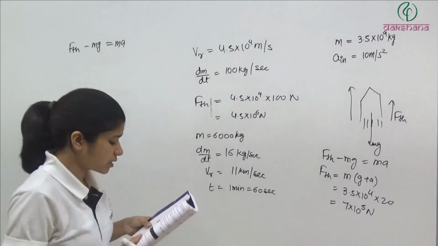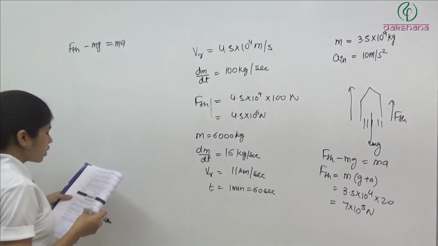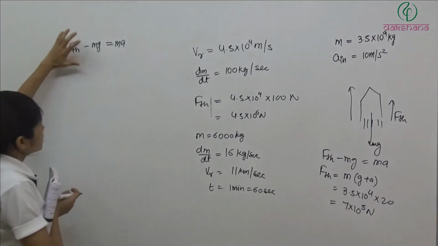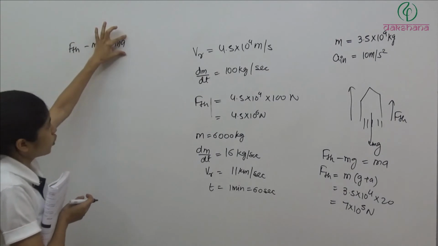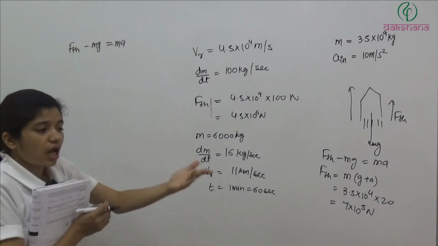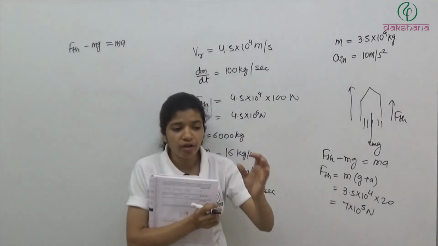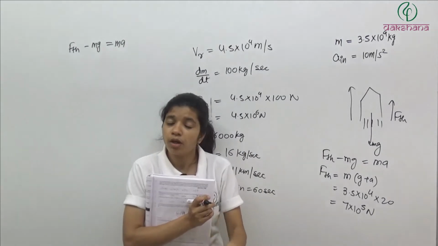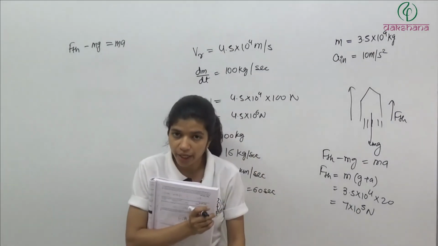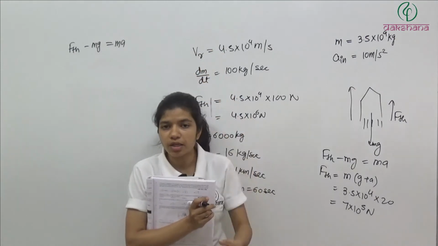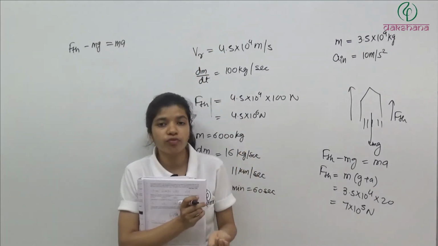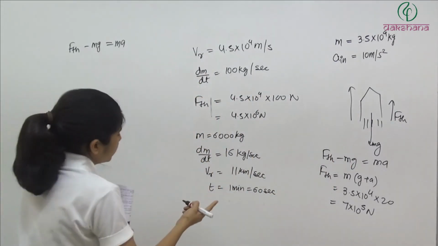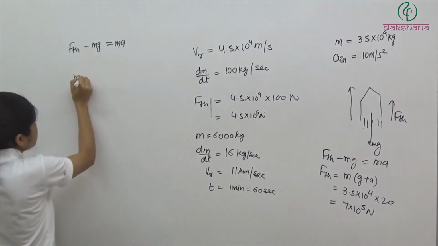So they are asking us to take g is equal to 10 meter per second square. No problem. Now what will we do? This thing we know, this is a constant. This is a constant. This we want to find out. We will just find out what is the mass after 1 minute. After 1 minute also, mg will be acting on the object, but the mass will get changed. F thrust is constant. So F thrust minus mg is equal to ma. If we are able to find out the mass after 1 minute, then we can use this equation and find out the acceleration after 1 minute. So here, initial mass is 6000 kg.